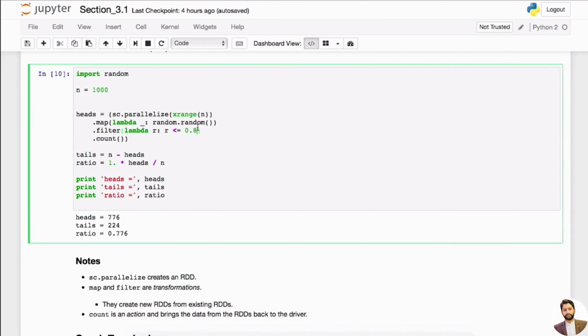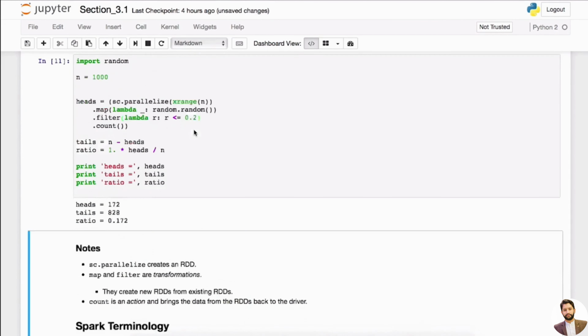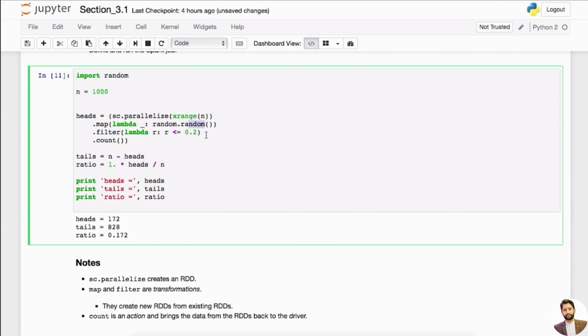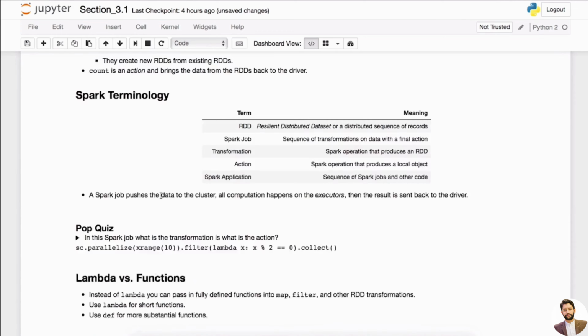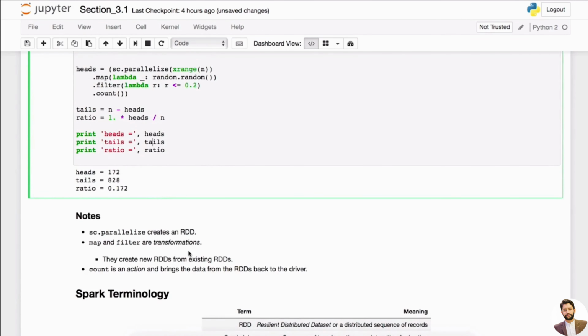So this is kind of considered a simulation. And then, yeah, I can do 2 maybe. So this is definitely not a fair coin. You can actually see it's a lot faster, right? It's a lot faster. Then let's talk about RDD, right?